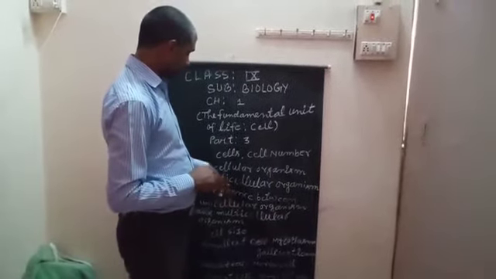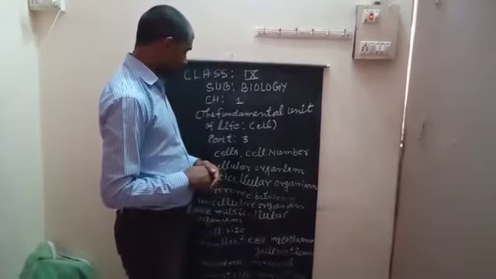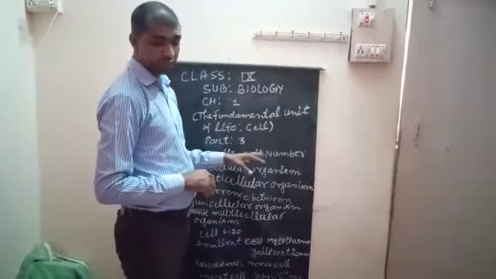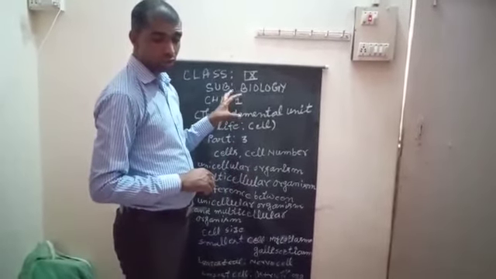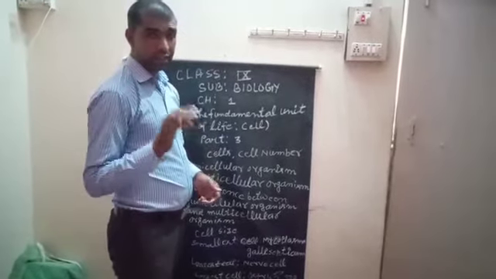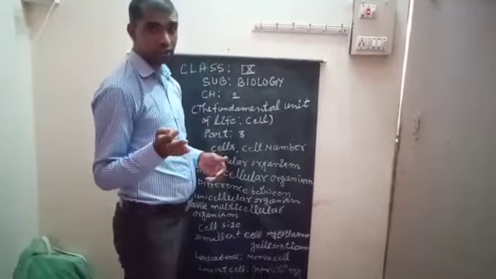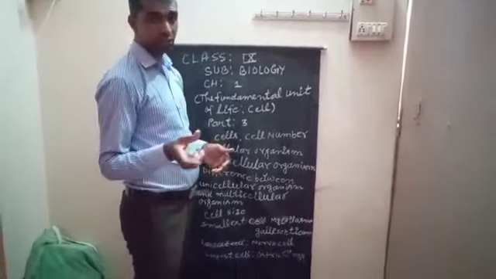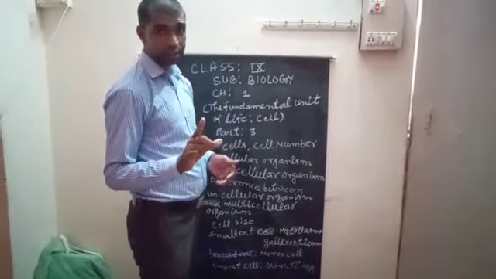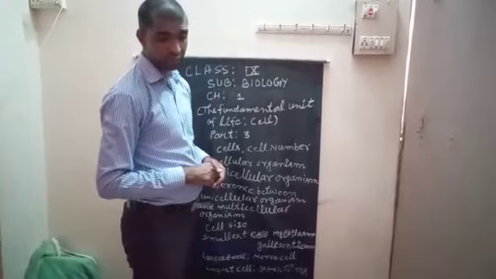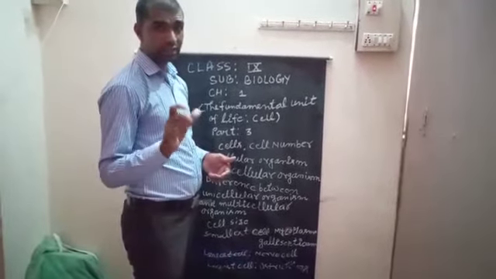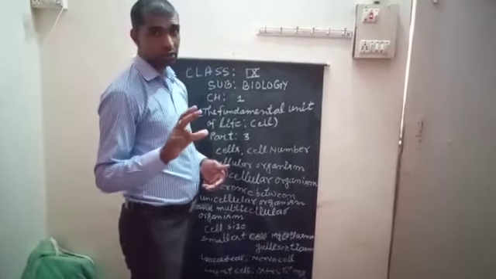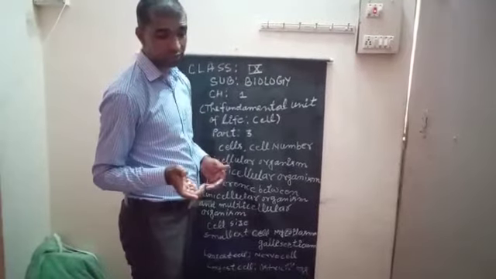After explaining the unicellular organism and multicellular organism, I am going to discuss the difference between both. In unicellular organisms they have only one cell, and in multicellular organisms they have more than one cell. The size of the cell is very small in unicellular organisms and the size of the cell is large in multicellular organisms. In unicellular organisms, a single cell is capable of performing all the life functions, and in multicellular organisms more than one cell is capable of performing all the life functions.